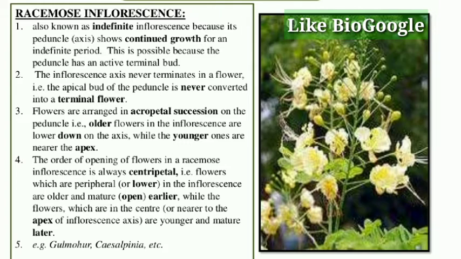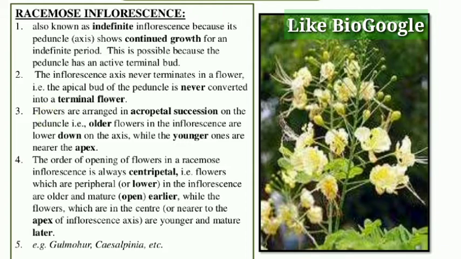And the inflorescence axis never terminates in a flower. In case of racemose, it will never terminate in a flower. That is, the apical bud of the peduncle is never converted into a terminal flower. The apical bud keeps on growing and producing flowers on lateral sides. It will never become a flower.